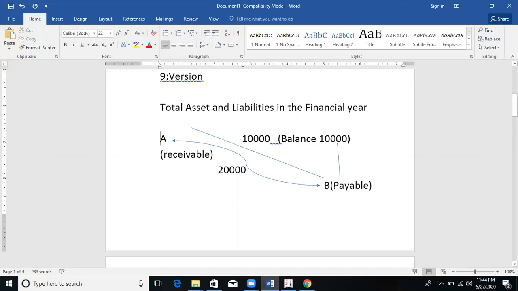Who is obligated to pay here? B, 10,000 rupees balance amount. Whatever amount one is still obligated to pay is a liability. From A's perspective, it is receivable. Liabilities means the amount one is obligated to pay.